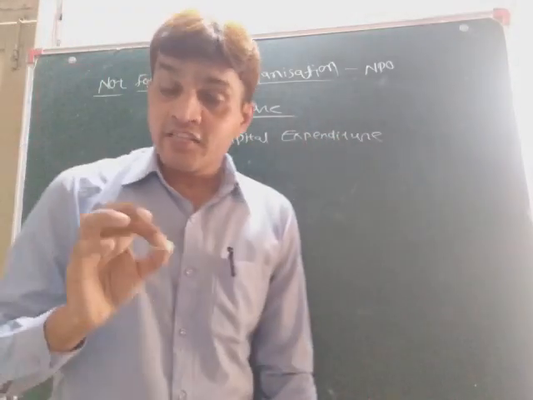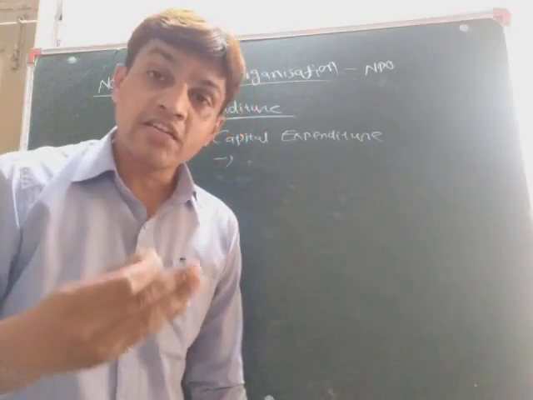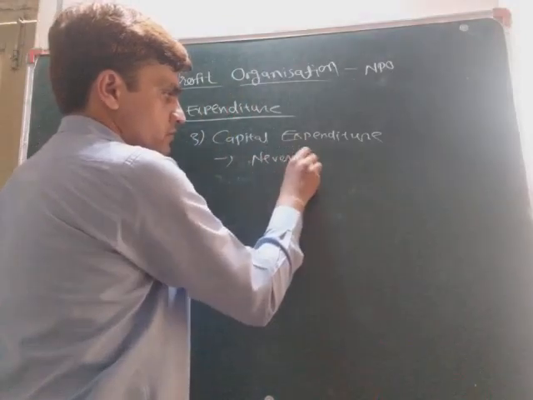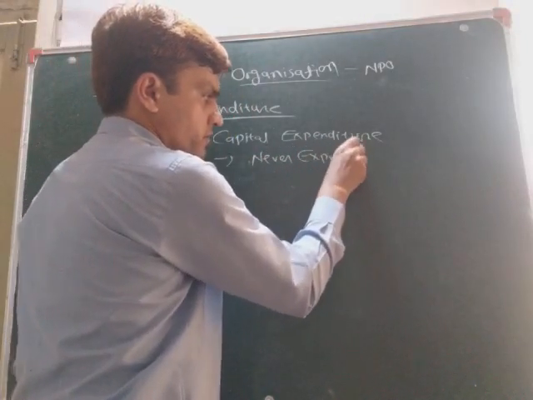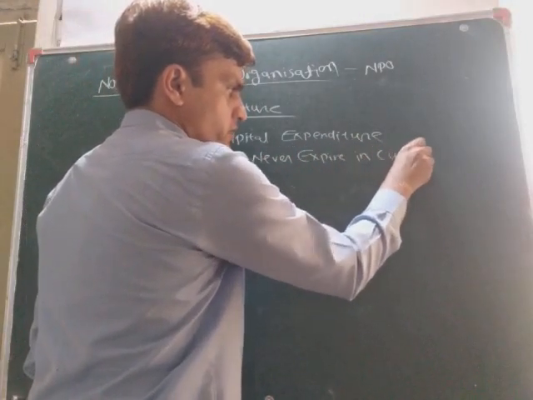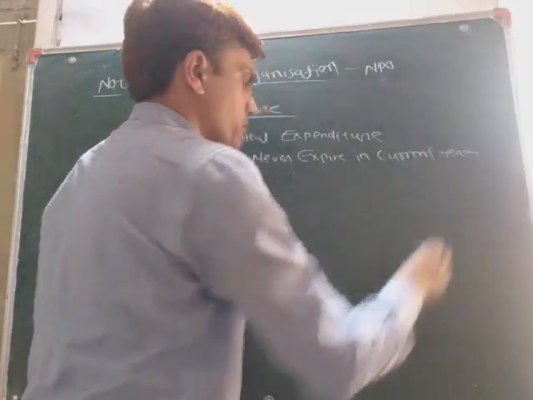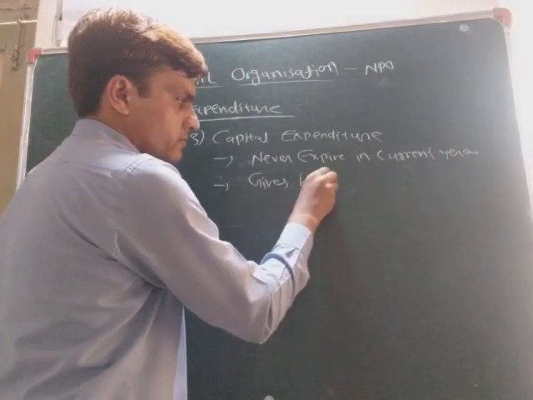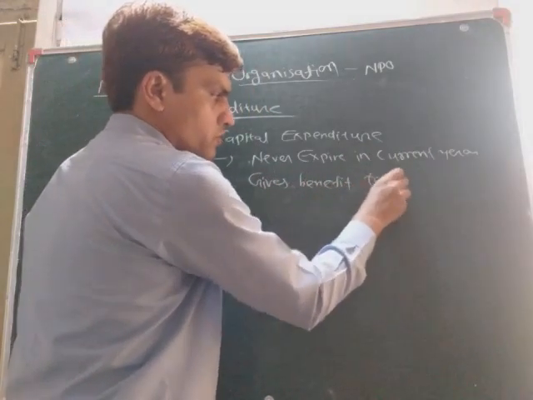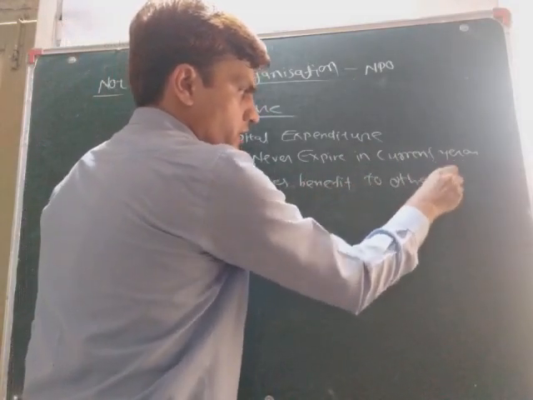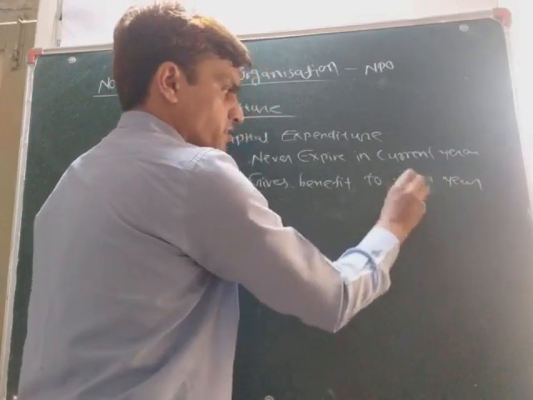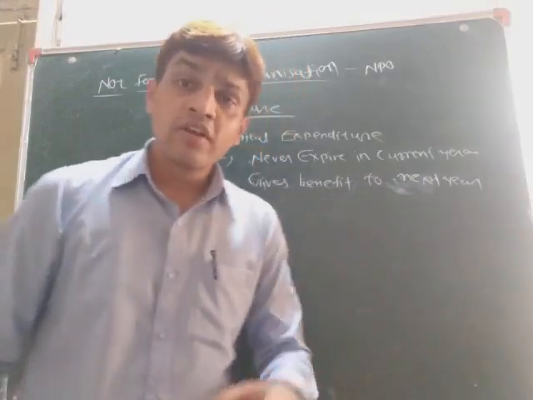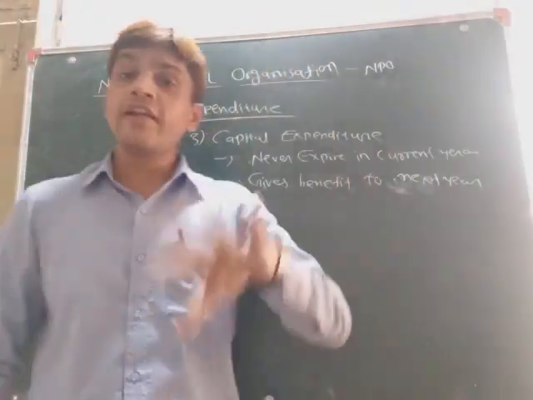It is an expenditure which never expires in the current year, but it gives benefit to other years also, means the next year also. So that is called capital expenditure.